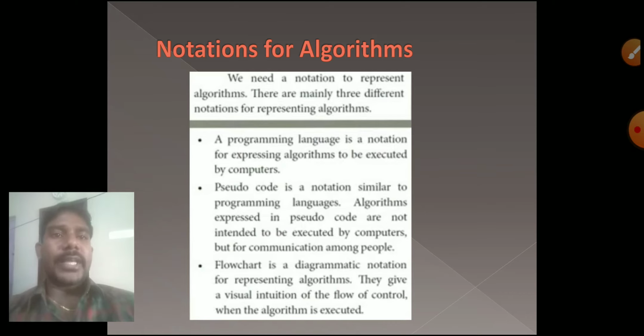Basic English we use to write that technique. That technique is not executed in a programming language, so it is similar to a programming language, but it is not executed in a computer.